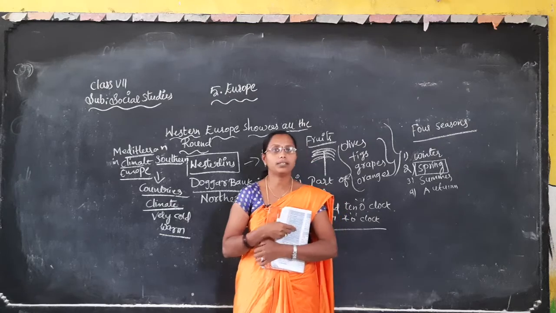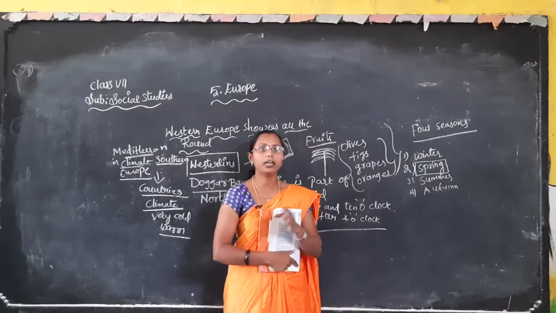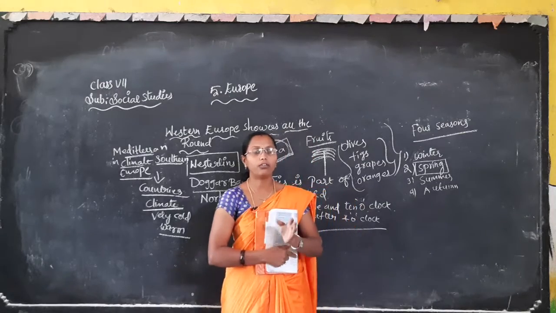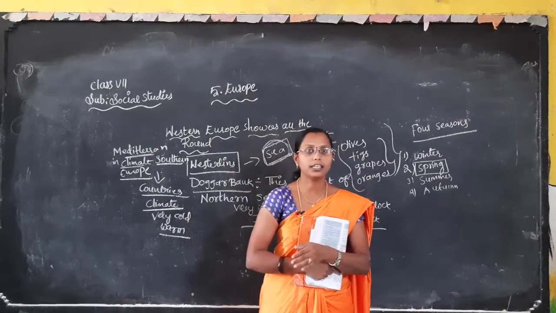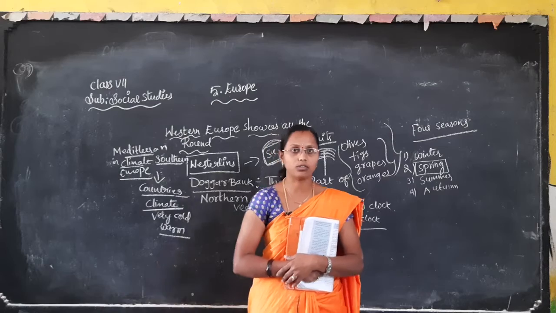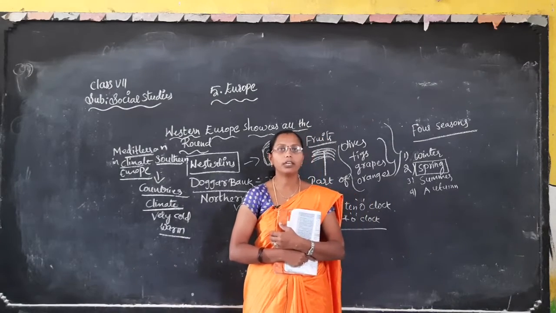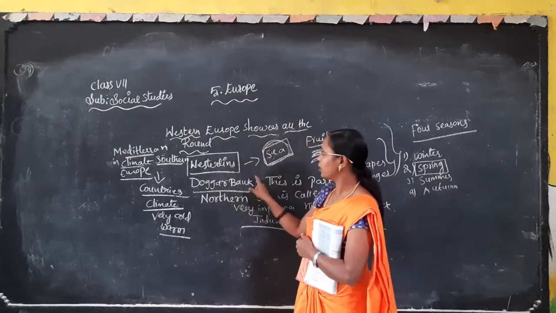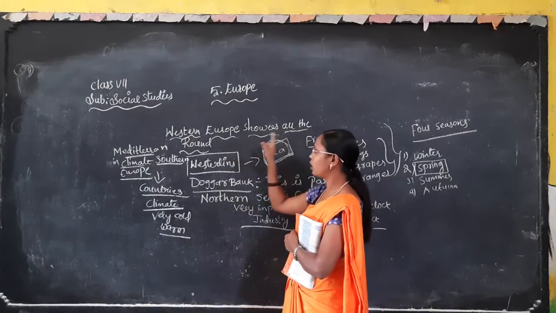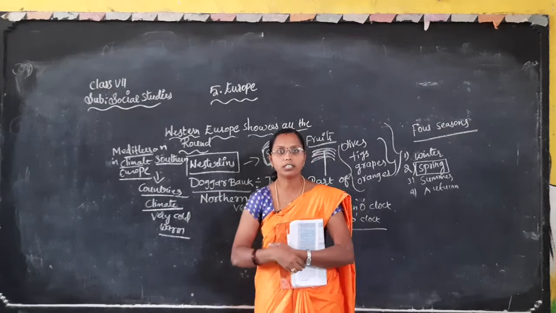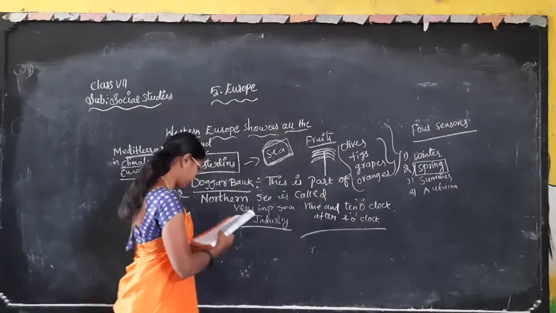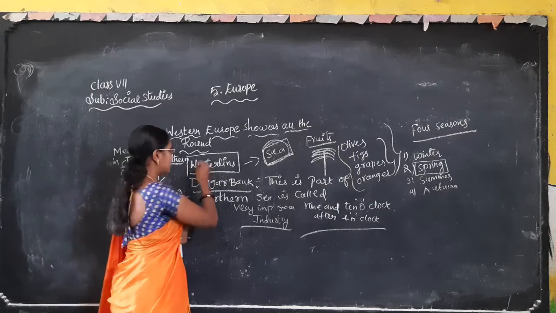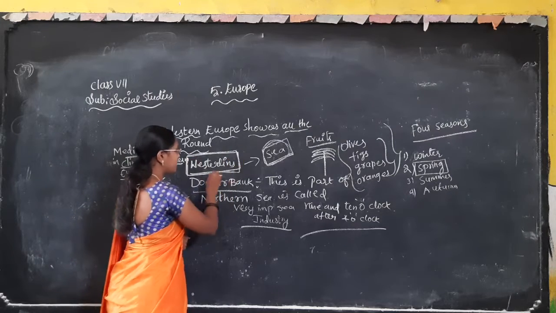In this Europe lesson, before this, we discussed the oceans, warm currents and the boundaries in the previous class. Today we are discussing Western Europe. In Western Europe, we can see the westerlies.